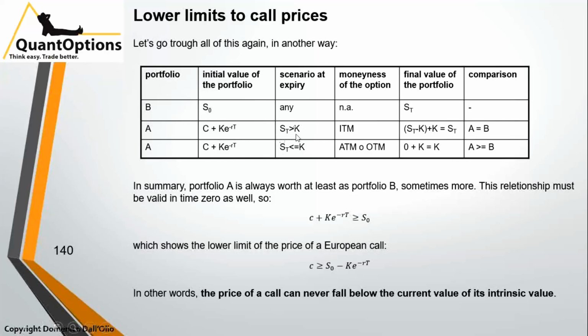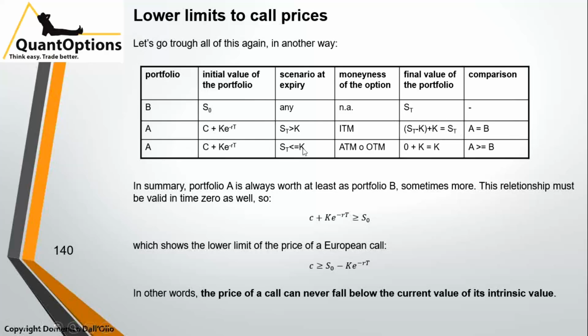If the scenario at maturity is that the underlying is higher than the strike, the call is in the money, the initial value of the portfolio is the call plus the current value of the strike. At maturity, the call is valued underlying minus strike, ST minus K. K times e^(-rT) becomes K. So ST minus K plus K, it's ST. And A is equal to B. They have the same value.